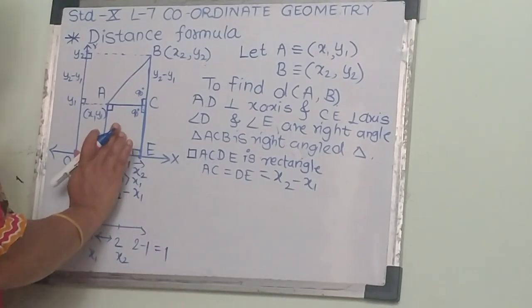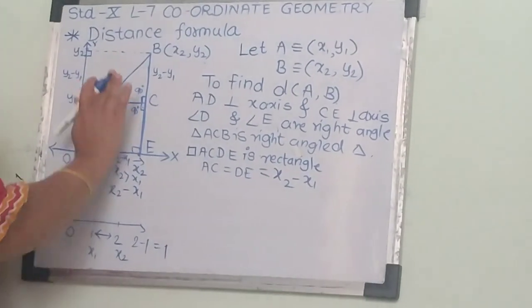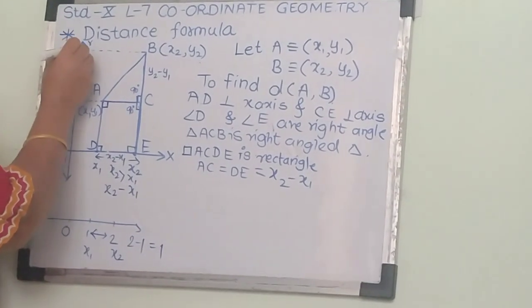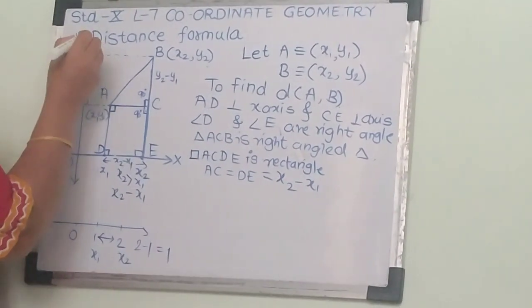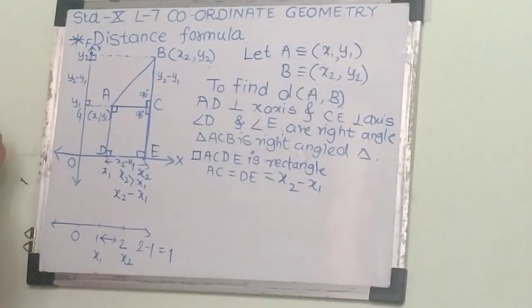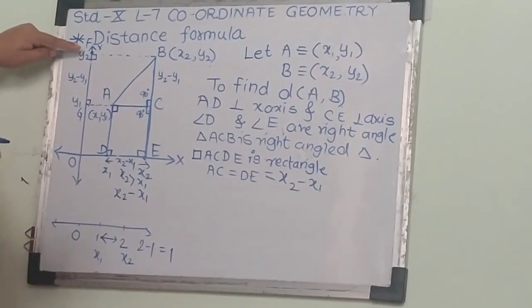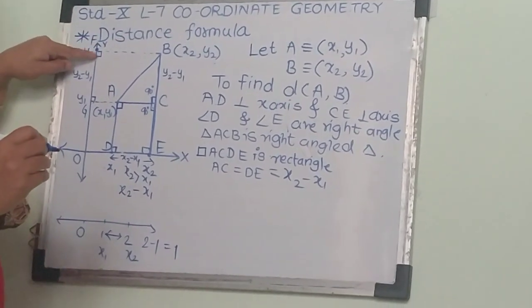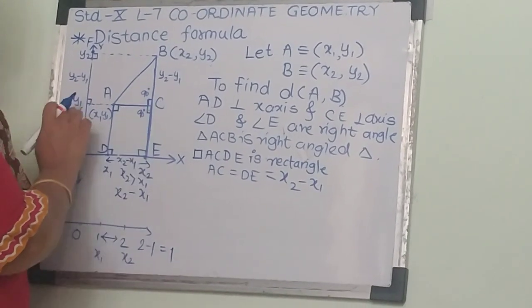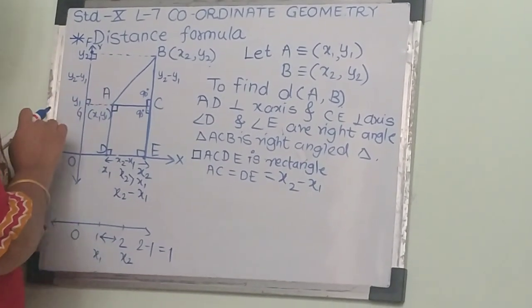Same as this quadrilateral, here also we have one quadrilateral. Suppose here I take one point F, and here the point G. Then BF is perpendicular to the y-axis and CG is perpendicular to the y-axis.